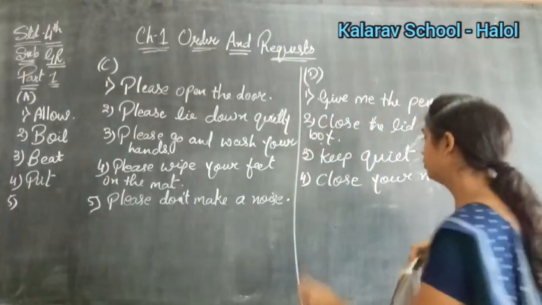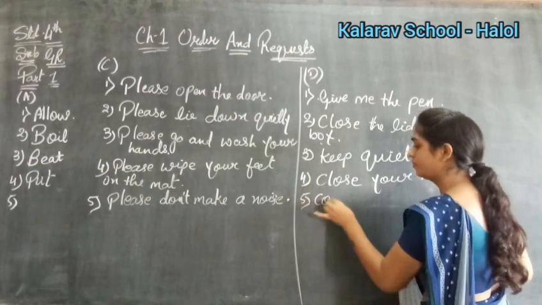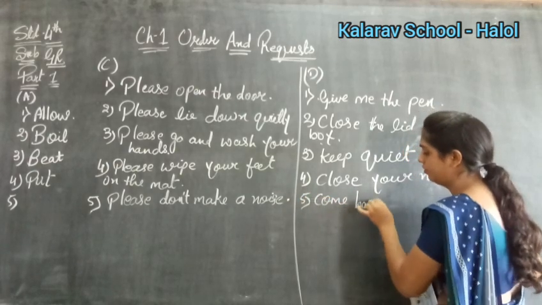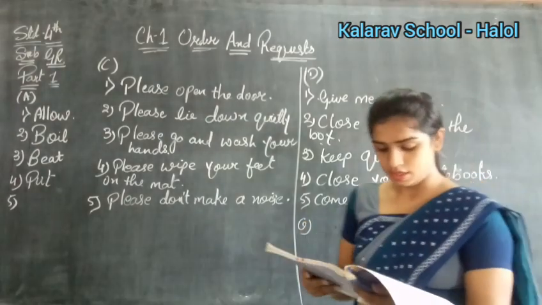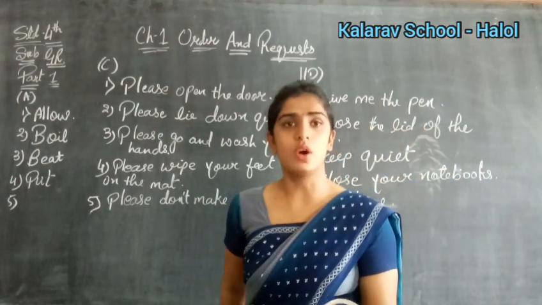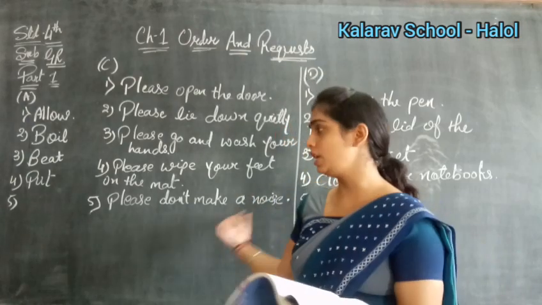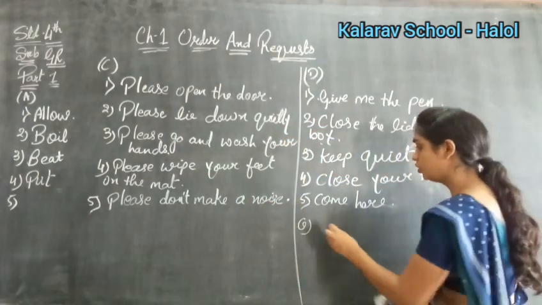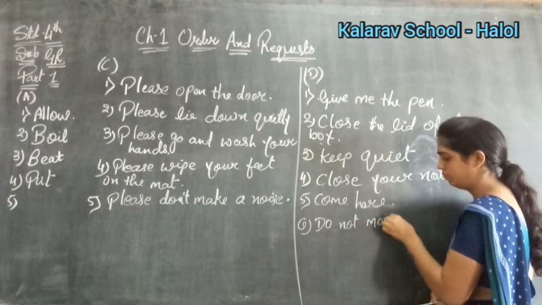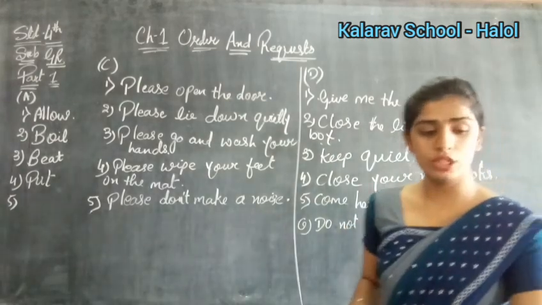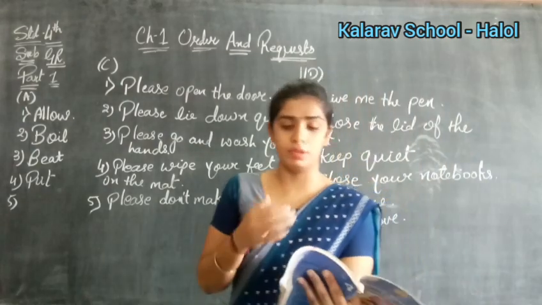You will write, come here. Clear? And the last sixth number, what is given? See, please do not move. So again it is a request. So what do you have to change? Change it into an order. So, do not move. Clear? So here we have completed our chapter number 1.